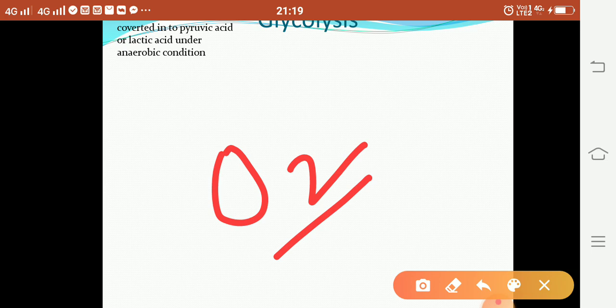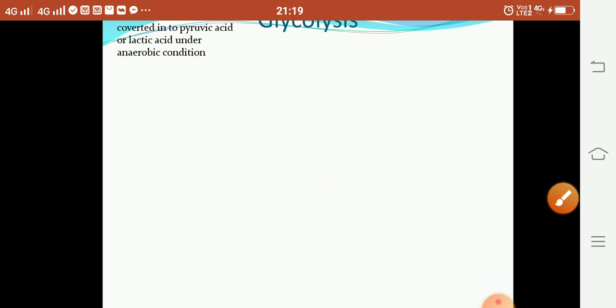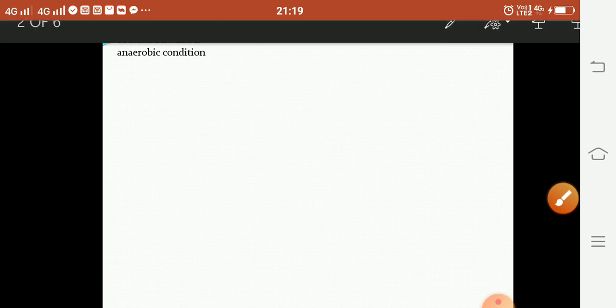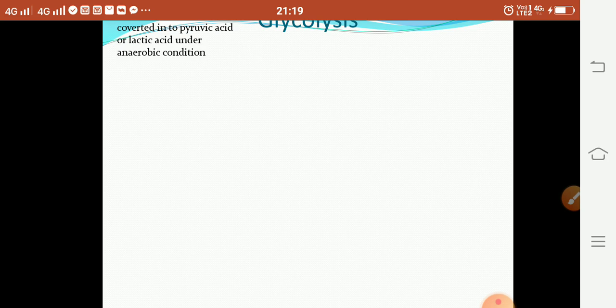In short, the metabolism or pathway in which a glucose molecule is converted into pyruvic acid and lactic acid under anaerobic condition is called glycolysis.